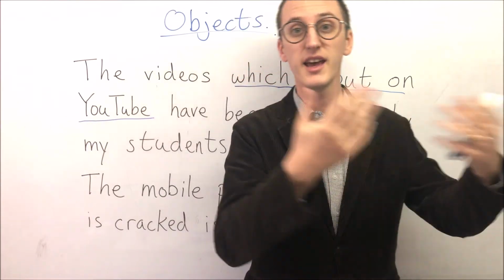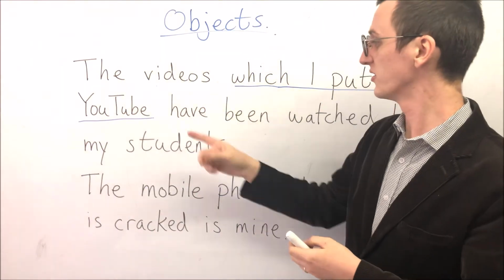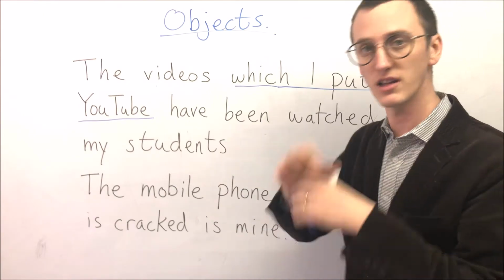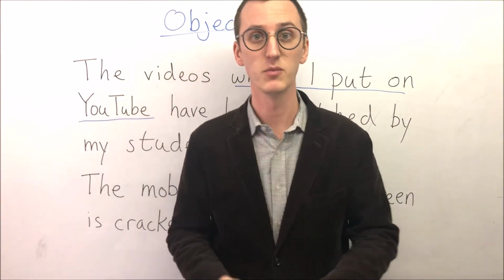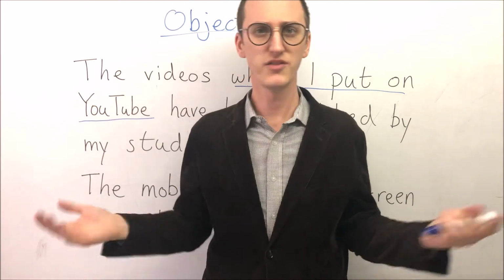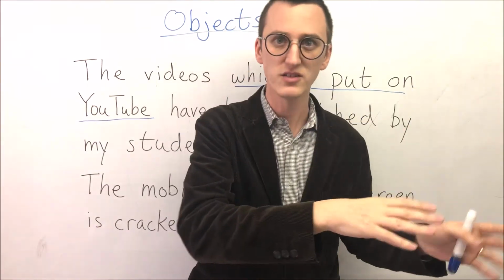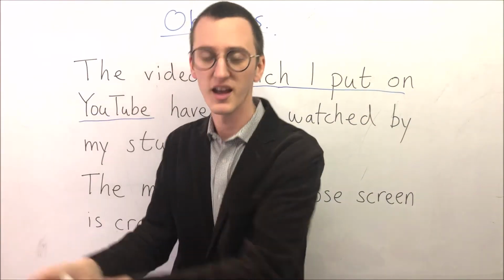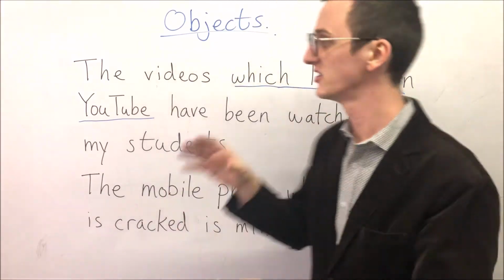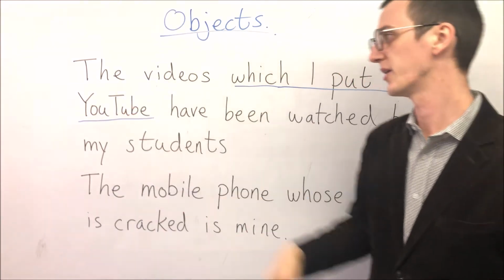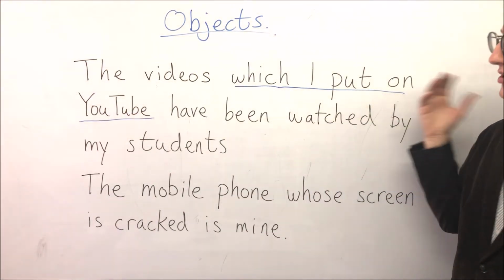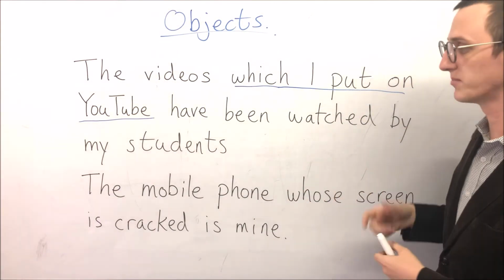"Oh, really?" "Yeah. The videos have been watched by my students." That's okay, perfect. But if I just say, the videos have been watched by my students, which videos? The videos which I put on YouTube have been watched by my students. So it tells us what videos.